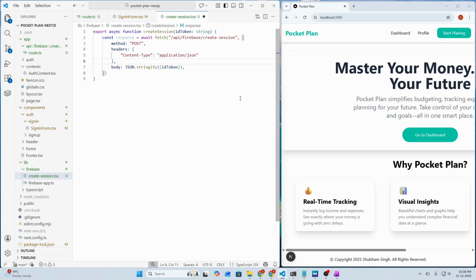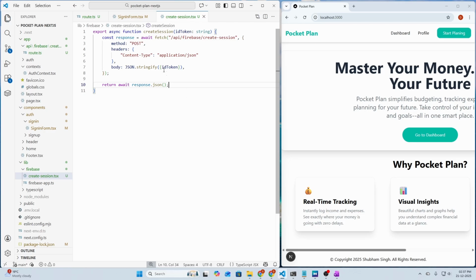Then we need to add a comma here, and that's all we need to do here, and then we need to add a semicolon. Let's save, and then we can just return the response.json here. So return await response.json, which is the result of our fetch request.